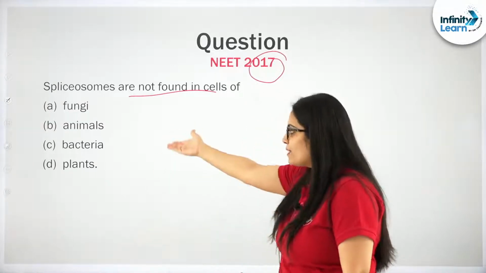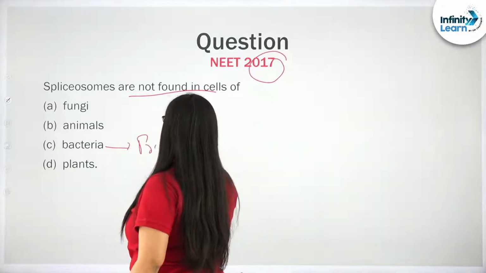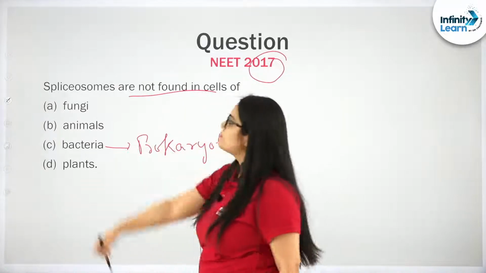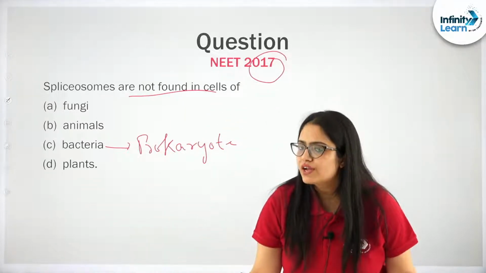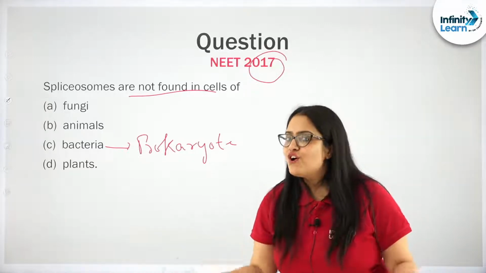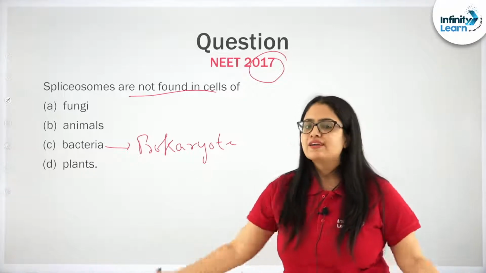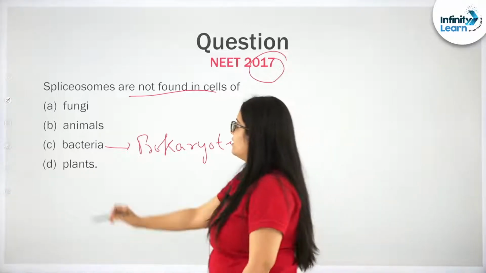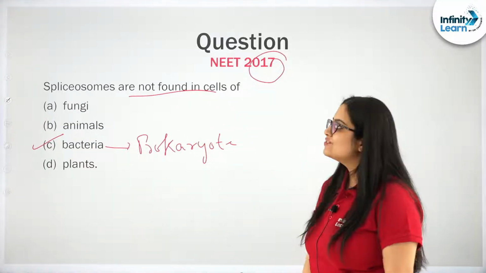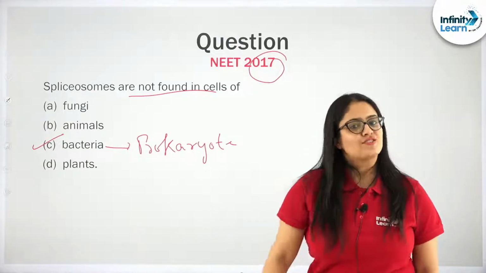Very simple. Bacteria is a prokaryote, and hence there will be no spliceosome, because spliceosomes are not required in them, because bacterial genes are non-split type. They do not have the presence of introns among the exons. Next, fungi, animals and plants are all eukaryotes. They will have split genes. They will require spliceosomes to cut and remove the introns from the exons.